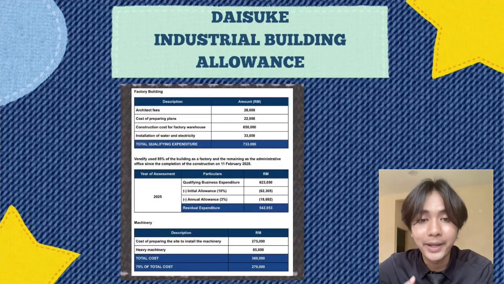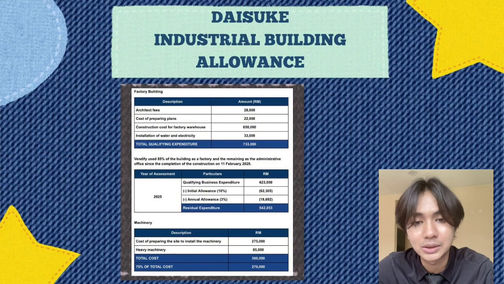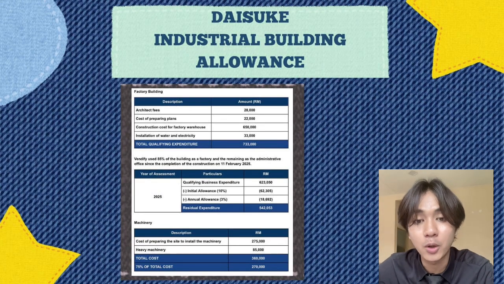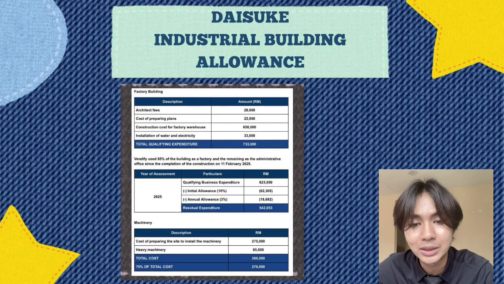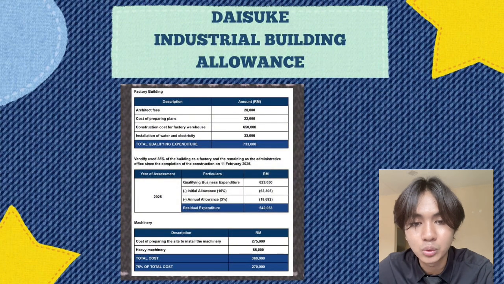Thank you. So my name is Ada Effendi bin Mija and I will be presenting my part, which is the Industrial Building Allowance or IBA for Daisuke. So Industrial Building Allowance or IBA is a tax incentive provided to businesses that construct or purchase qualifying industrial buildings such as factories. The purpose of this allowance is to reduce the company's taxable income by allowing certain capital expenditure to be claimed over several years.